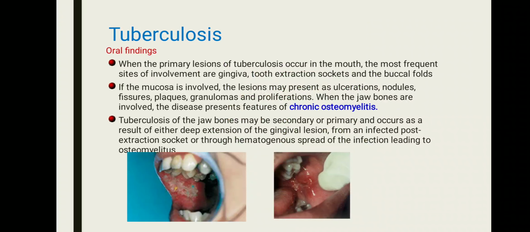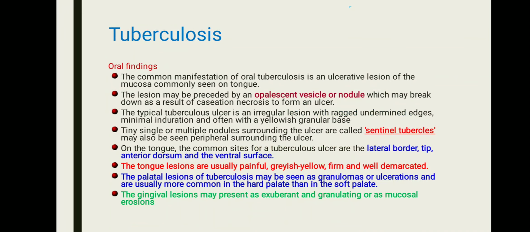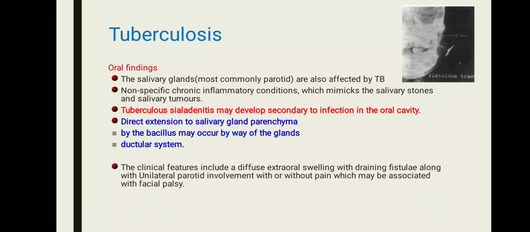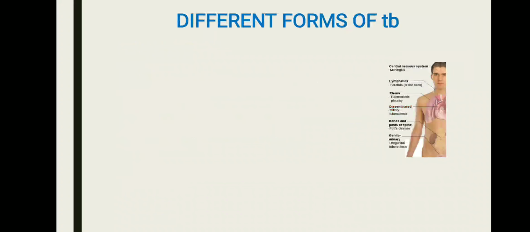Oral manifestations, as already discussed, are the tuberculous ulcer and chronic osteomyelitis. Other findings include the sentinel tubercles, which are tiny single or multiple nodules surrounding the ulcer. On the tongue, the common sites are the lateral border, tip of the tongue, and anterior dorsum, followed by the ventral surface. The gingival lesion may present as exuberant granulation tissue or mucosal erosions. If it spreads to the salivary gland, the parotid is the most commonly affected, and tuberculous sialadenitis may result.